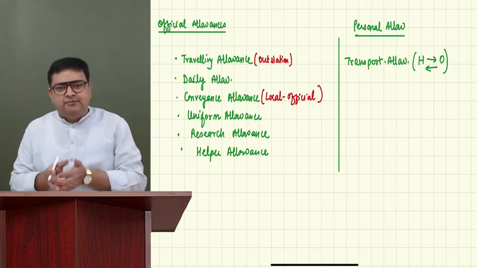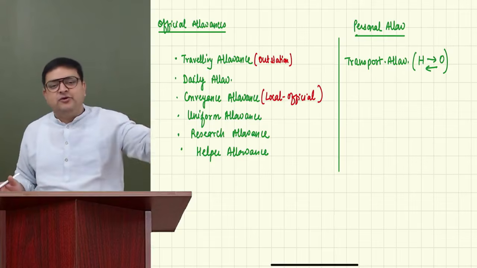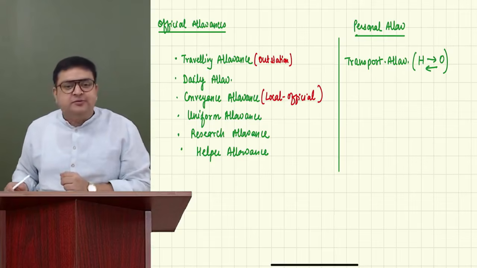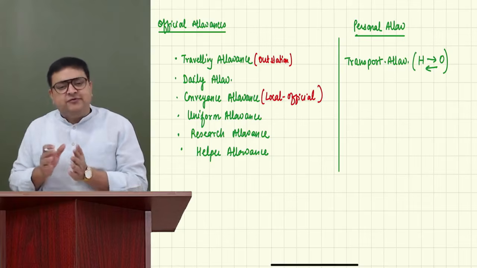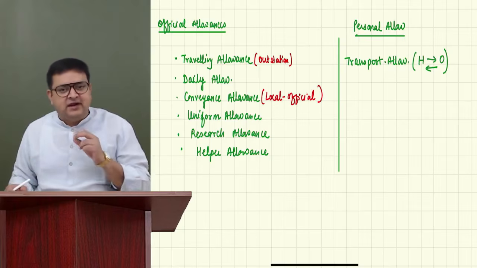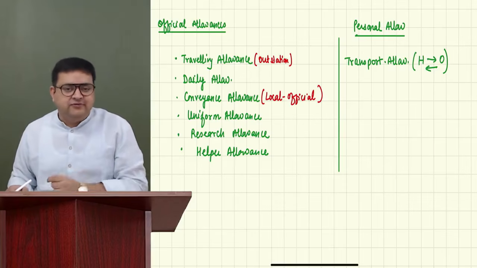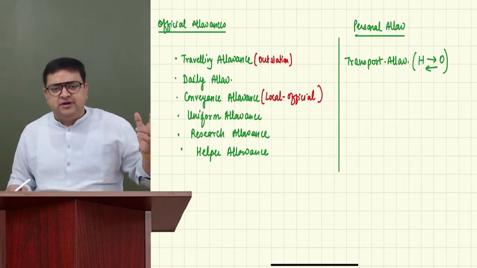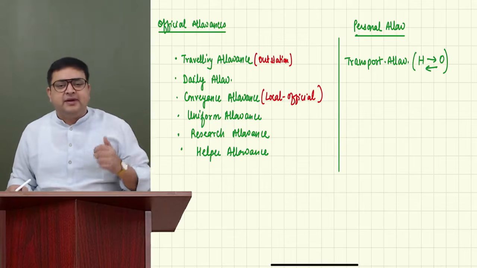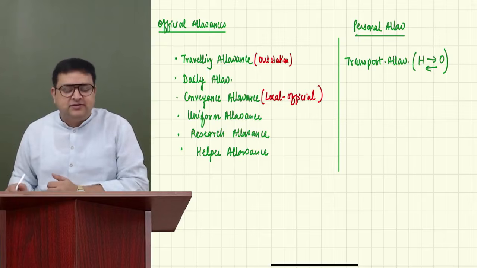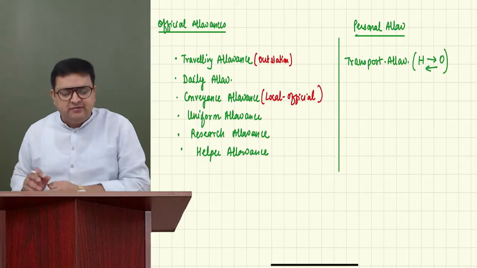It might be possible that the employee is living next door, just in the next building, and he's just walking to the office, but still he's getting a transport allowance. So that is a personal allowance. That should be taxable. Even if you are spending some money on transportation, that doesn't matter. This is the extra money which you are getting for yourself. It is not for the official purpose. You're not doing any official duties. It is your responsibility that if you have joined a job, then you should reach there on time. But they are giving you something extra. That is called transport allowance. Transport allowances are generally taxable. I will tell you only for physically handicapped, they could be exempt, but generally they are taxable.